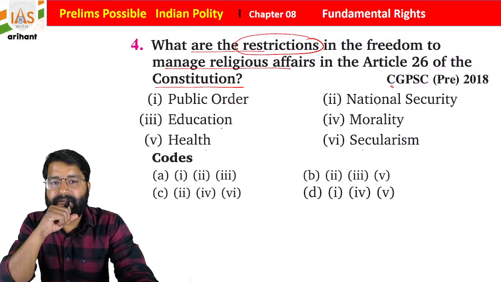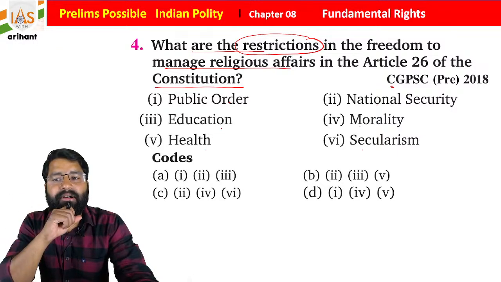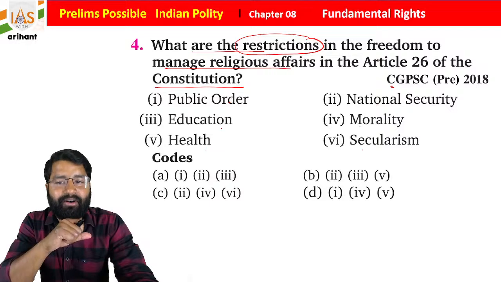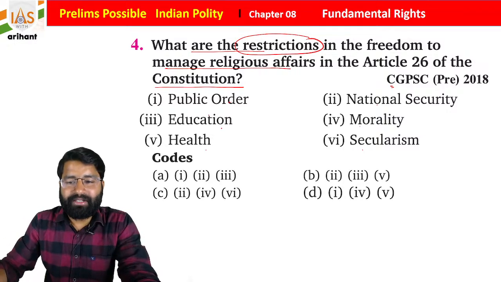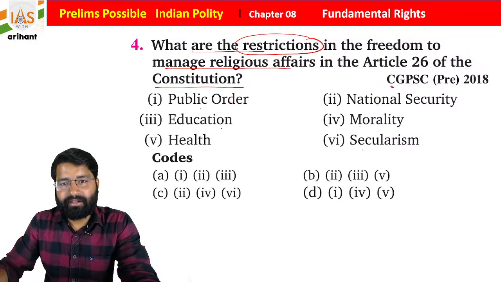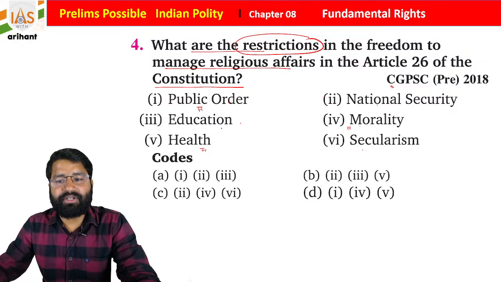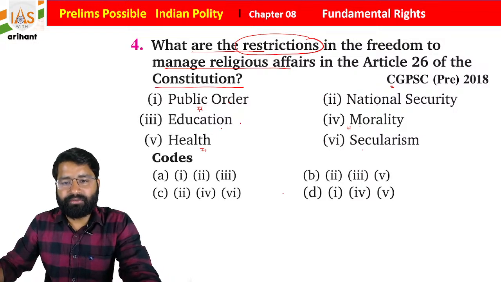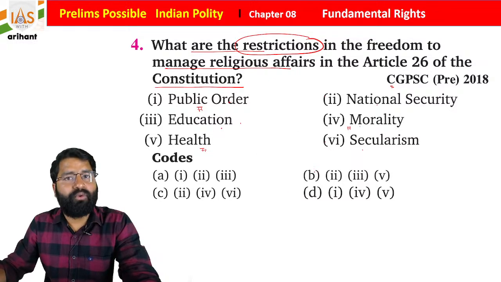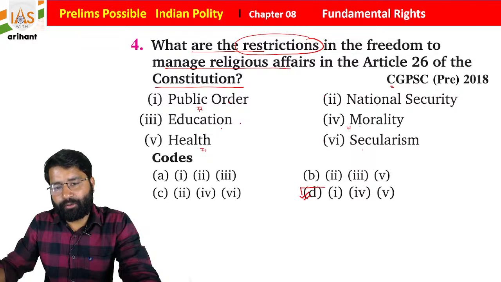Okay, what are the restrictions on the freedom to manage religious affairs under Article 26 of the Indian Constitution? So what you find, students, basically, the restrictions will be public order, morality and health. So these are the restrictions on the freedom. But national security, education and secularism are allowed there. So what you find, 1, 4 and 5, it is in option D, so it is going to be right.